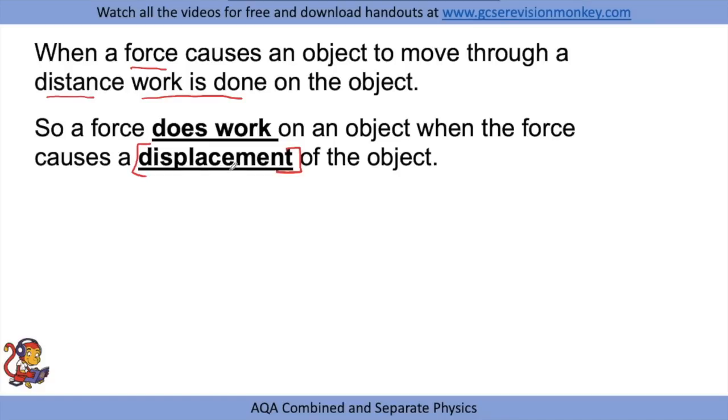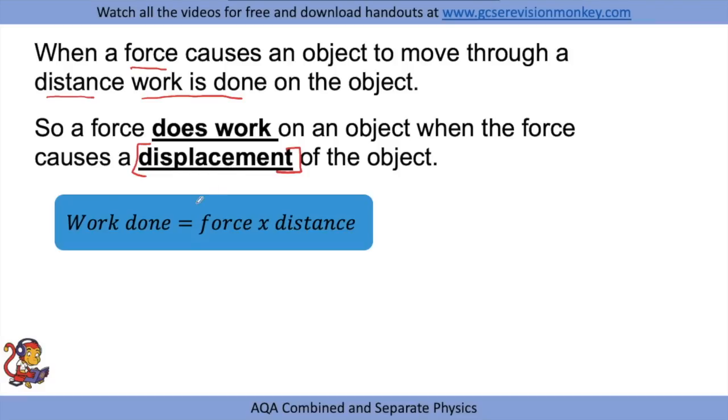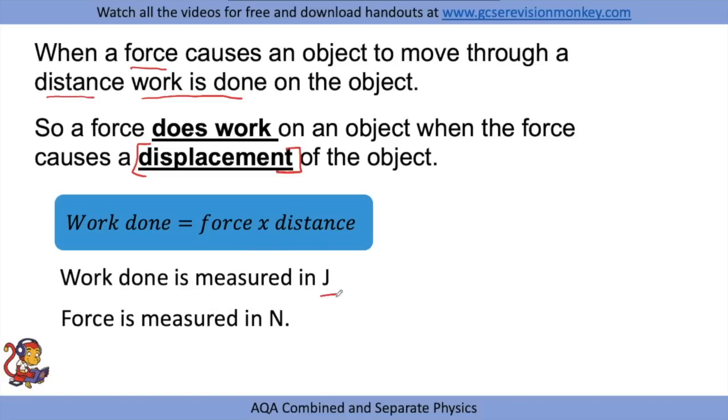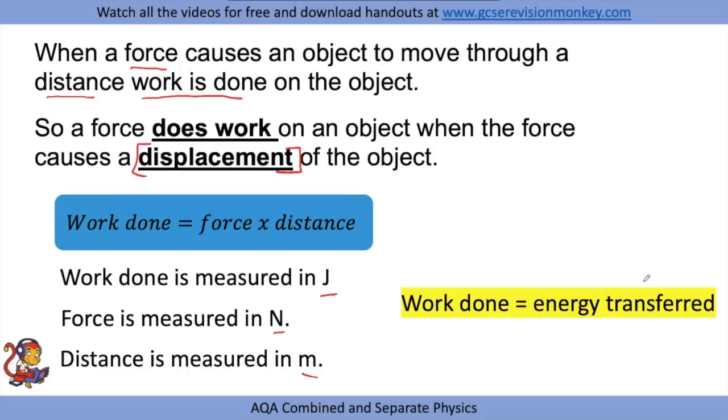So there's an equation that links work done, force and distance, and this is work done equals force times distance, where work done is measured in joules, force is measured in newtons, and distance is measured in meters. The reason why work done is measured in joules is because it's the same as energy transferred, and obviously energy is measured in joules.